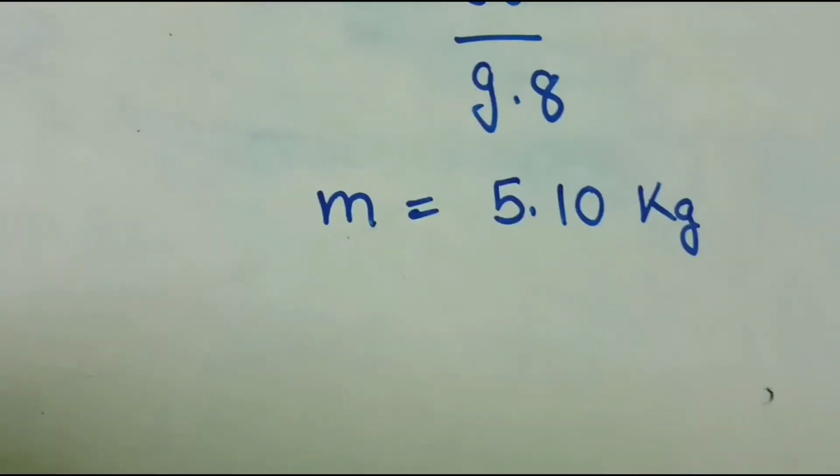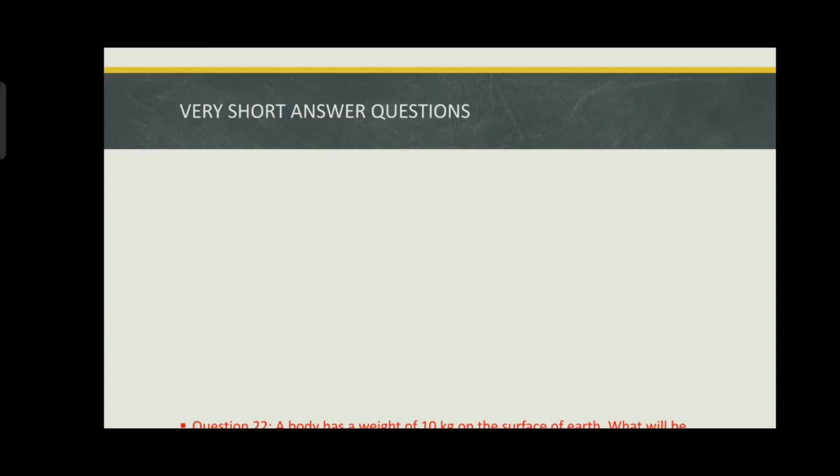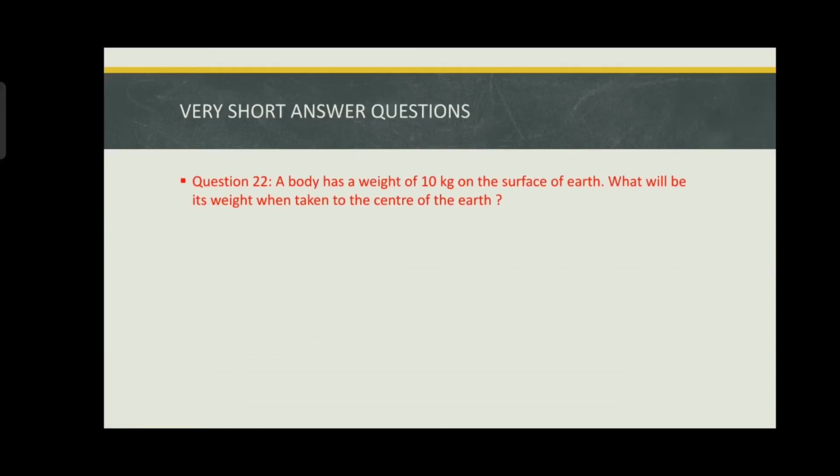So the answer will be 5.10 kg. Question number 22. A body has a weight of 10 kg on the surface of the earth. What will be its weight when taken to the center of the earth? So its weight will become 0, because the gravitational force at the center of the earth is 0 and weight is equal to mass into gravity. So whatever be the mass of that body, it will be multiplied with 0, and anything multiplied by 0 is 0. So the weight of the body will be 0.